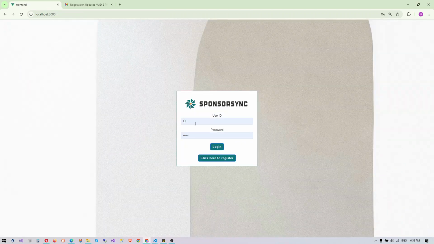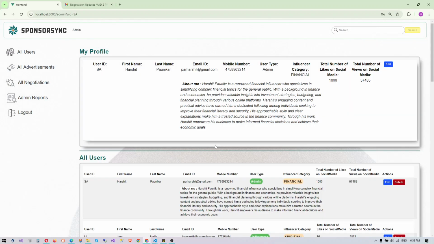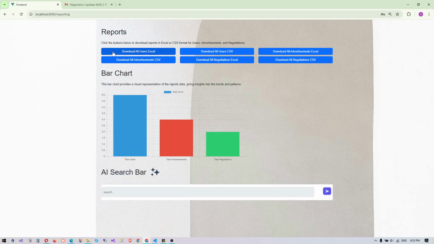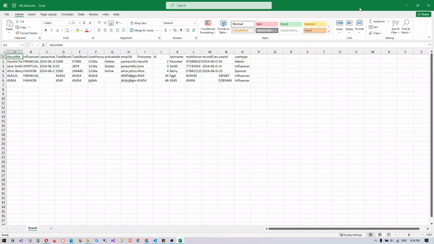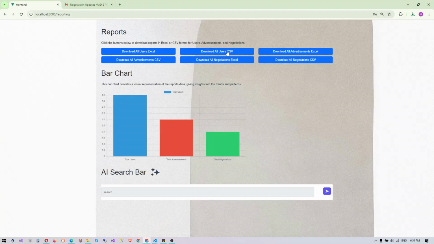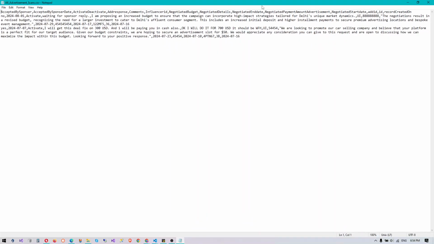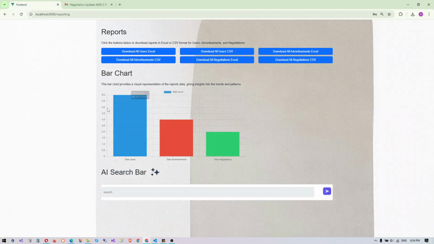Let's jump over to the super admin. In super admin, we have admin report here. I can type admin, download all reports using Excel and in CSV format. Let's download one Excel report. Here it is. So this is the Excel report. It's working fine. Let's download same thing negotiation in CSV. So this is the CSV file. It's also working. This is the graph. It is dynamic. I'm using Chart.js.